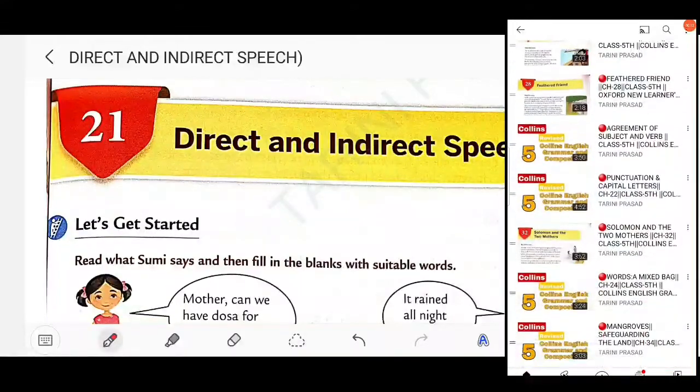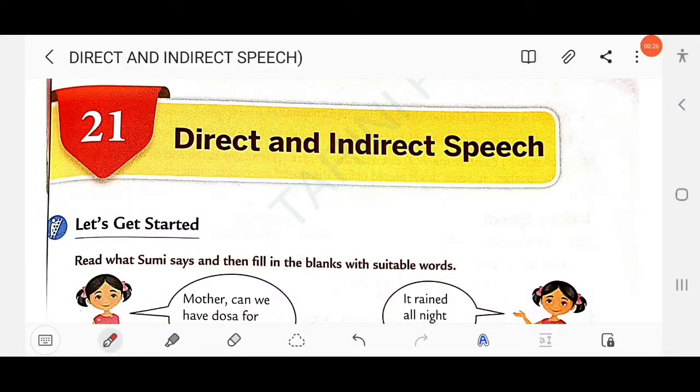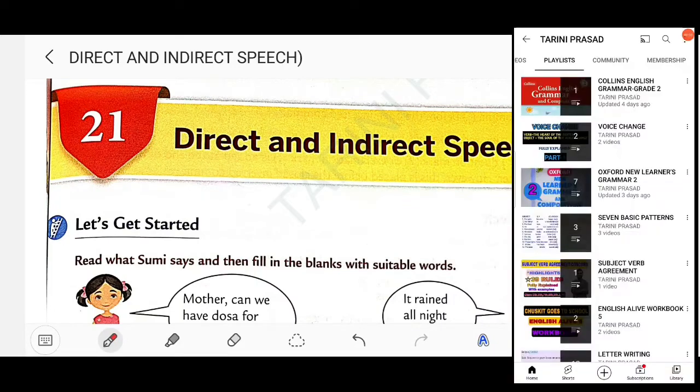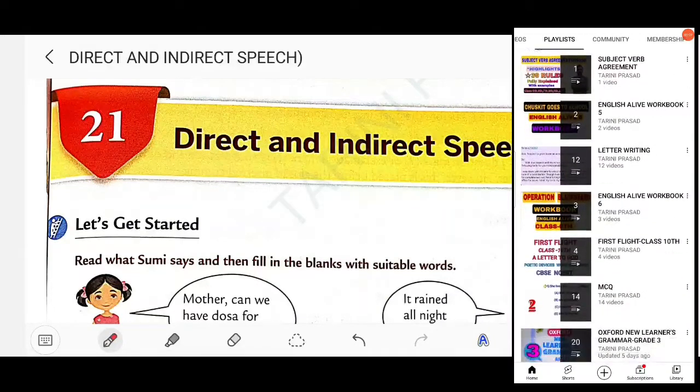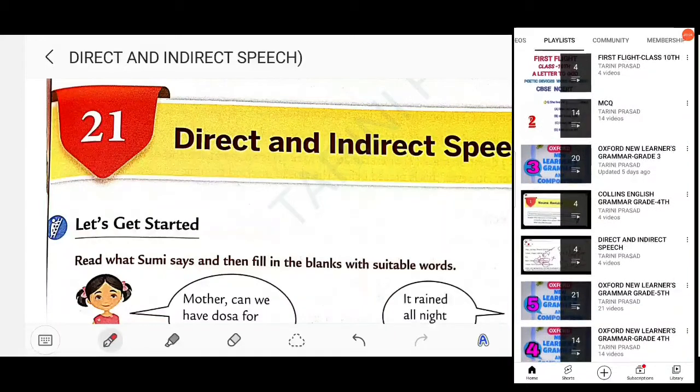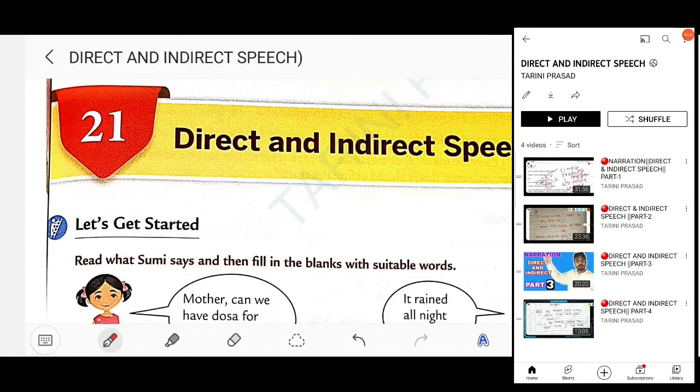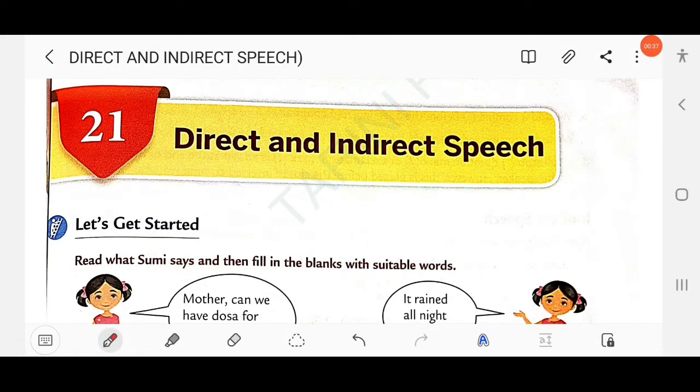Here, direct and indirect speech. I have also made special videos on direct and indirect speech. Look at the screen. You can go to the playlist section named direct and indirect speech. In part 1 I have briefly discussed the introduction of direct and indirect speech, so there you can get a complete idea about it.